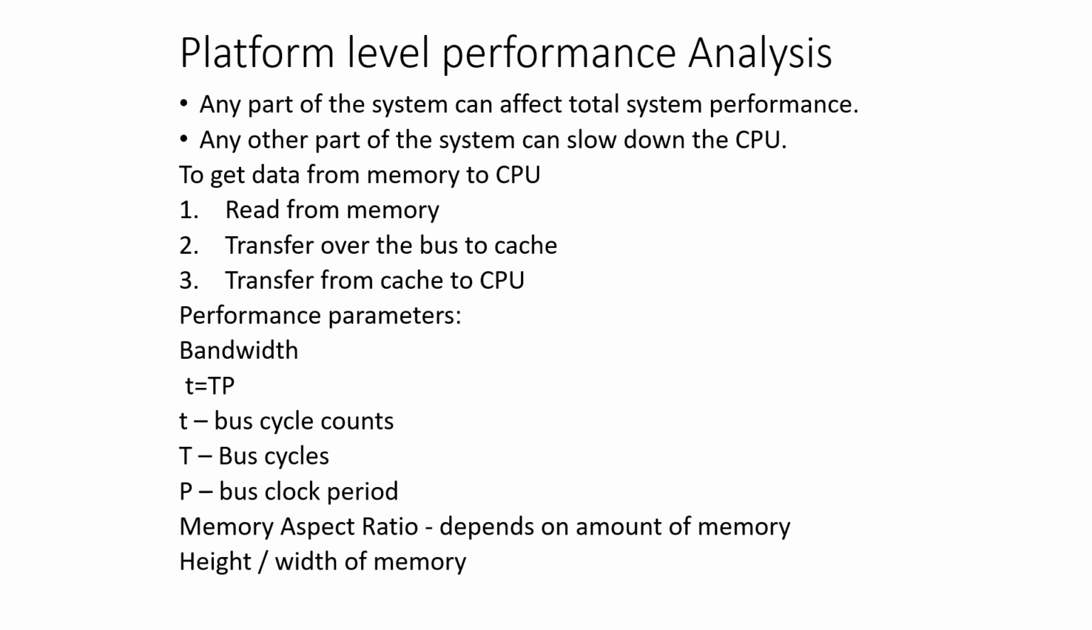So as we all know, the rate at which we can move the data is known as bandwidth. We can increase the bandwidth in two ways. We can increase the clock rate of the bus. We can increase the amount of data transferred per clock cycle. So we can control the performance of the system by reducing or increasing the bandwidth. The formula is T = t × P. Here small t stands for bus cycle counts, the capital T stands for bus cycles, and P stands for bus clock period.